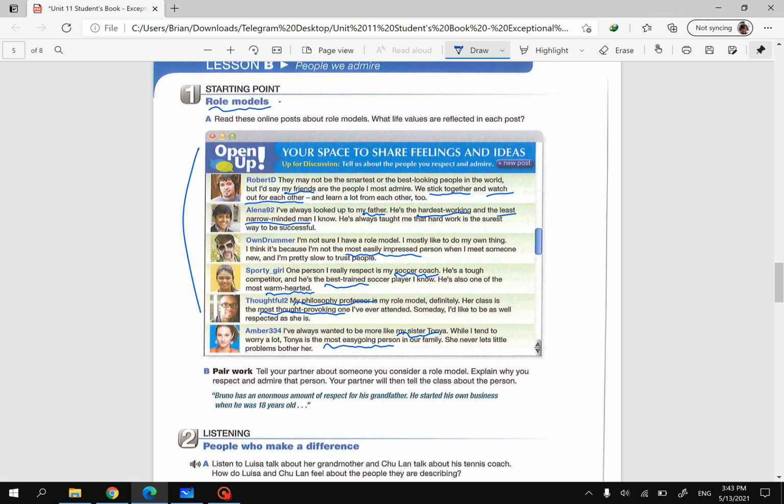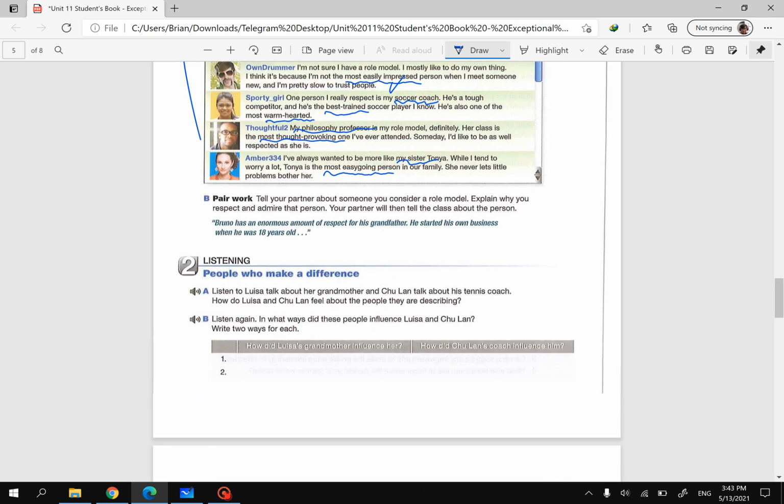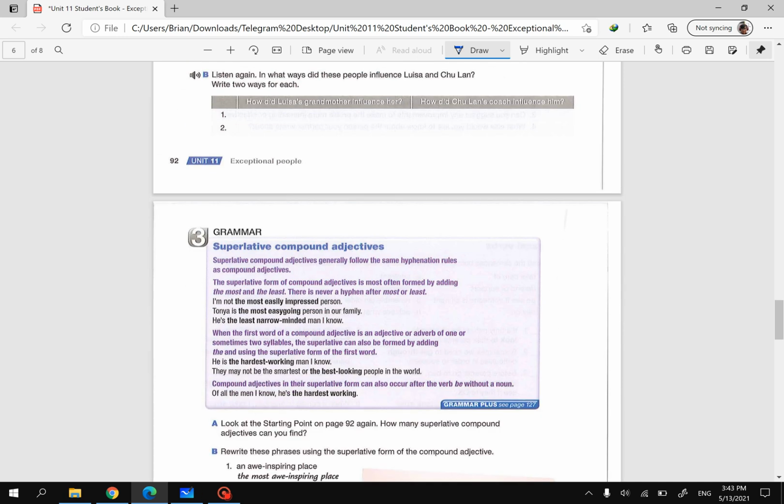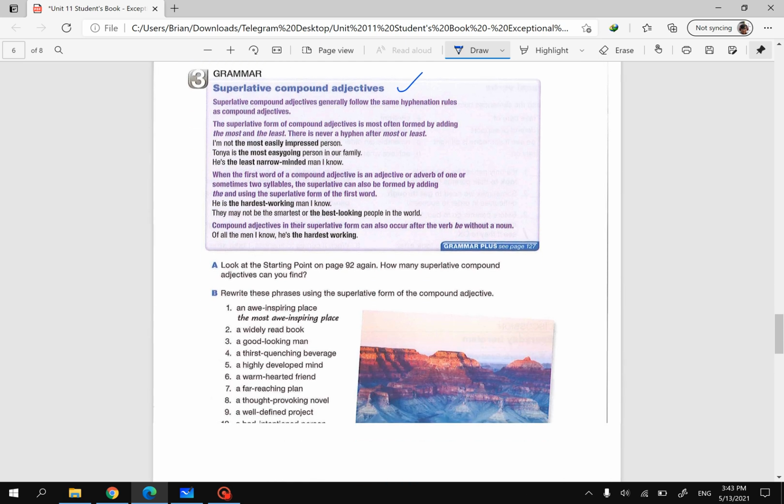So in the text, they've used some words, something like the hardest working, narrow-minded, most easily impressed, and so on. All of these words are one form of compound adjective, which is the superlative form of compound adjectives, and that is the point that we are going to study next.